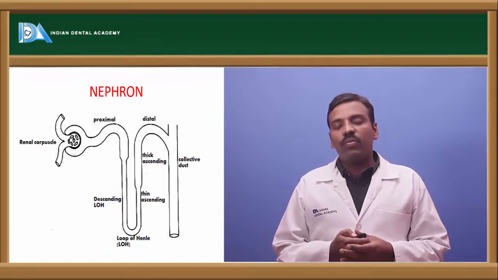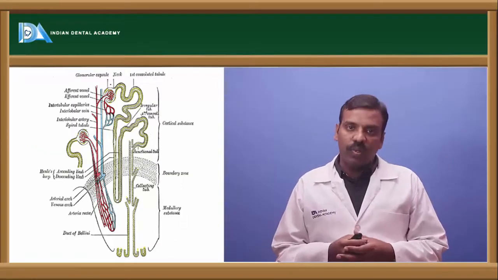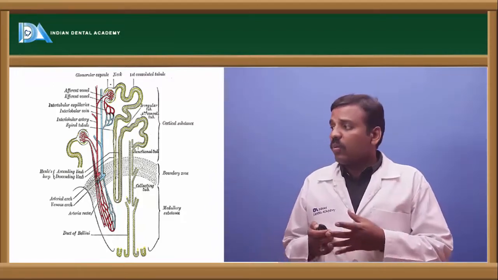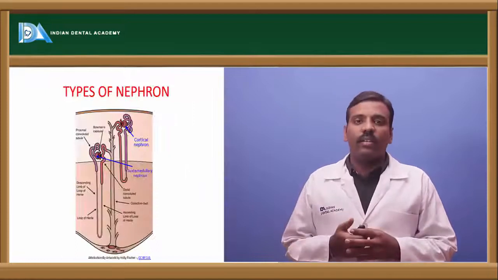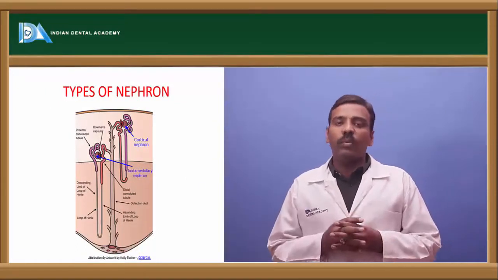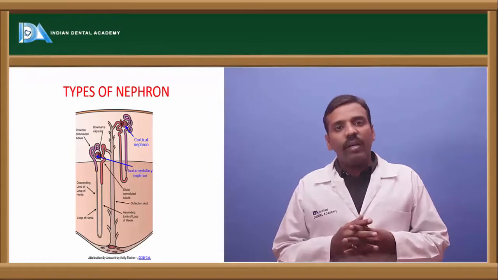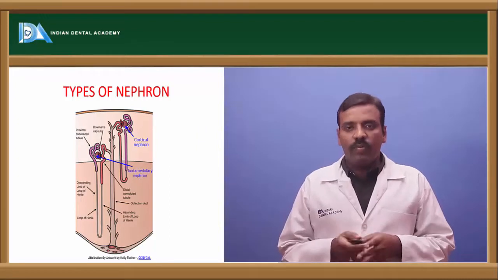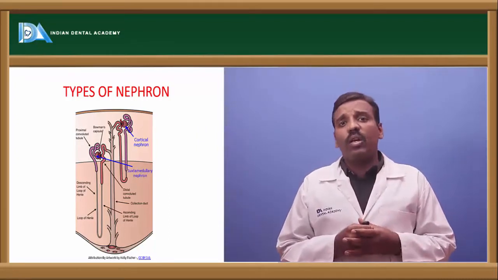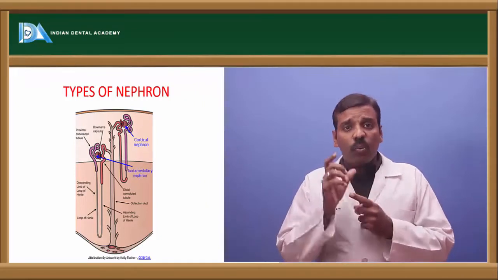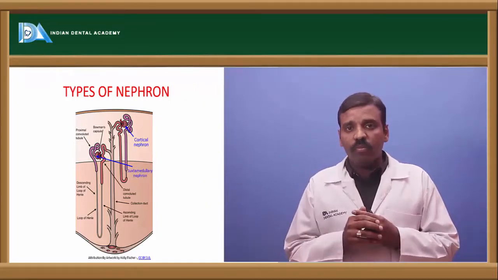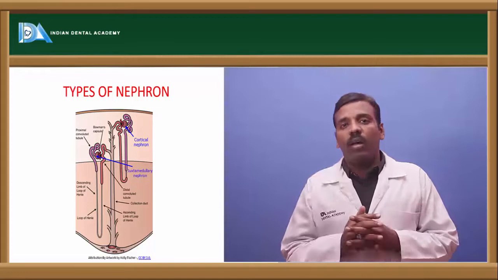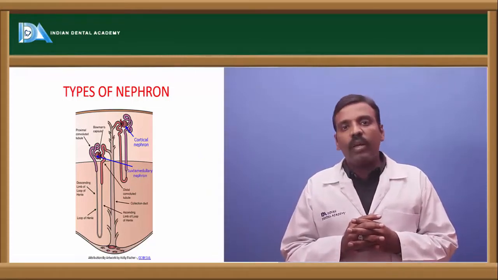After the structure of these nephrons, next is the types of nephron. If you see this diagram, we will get the two types of nephrons. One is medullary nephrons or juxtamedullary nephrons, and another one is cortical nephrons. Medullary or juxtamedullary nephrons, in the sense, are those where the glomerulus portion of the nephron is present in the medulla or nearby the medulla.